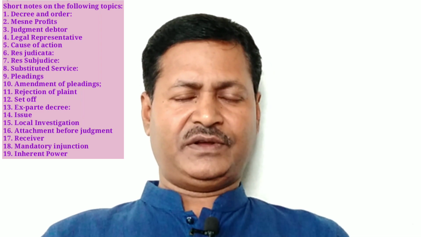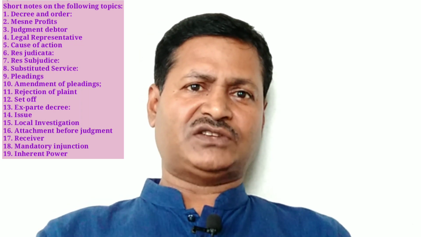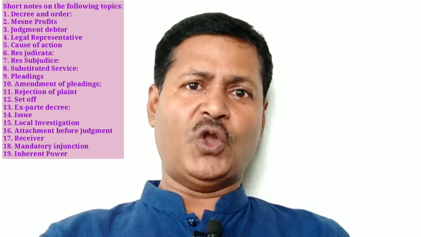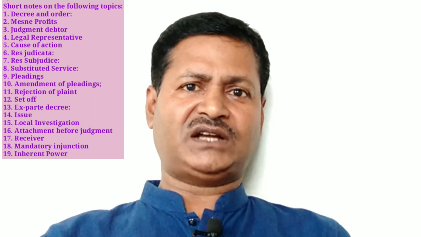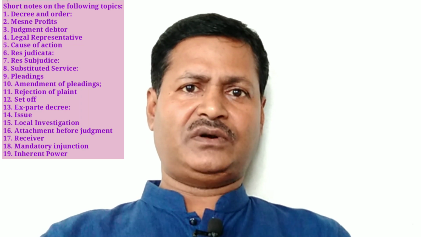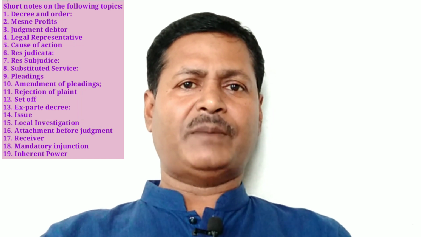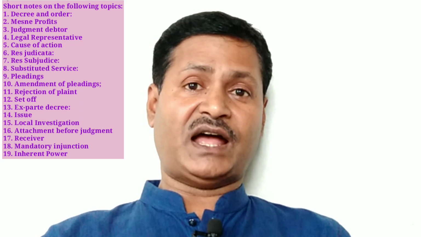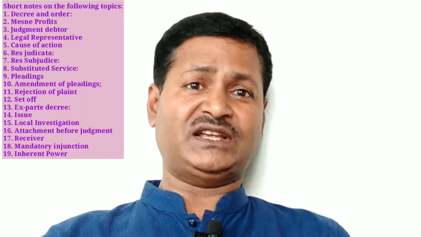Number 4, legal representative. Section 2, subsection 11 of the Code of Civil Procedure defines legal representative: a person who in law represents the estate of a deceased person and any person who intermeddles with the estate of a deceased, and where a party sues or is sued in a representative character, the person on whom the estate devolves on the death of the party suing or sued is called the legal representative. 3 kinds of persons are recognized as legal representatives under this section: the person who in law represents the estate of a deceased person, the person who intermeddles with the estate of a deceased person, and the person who sues or is sued in a representative character of a deceased person.